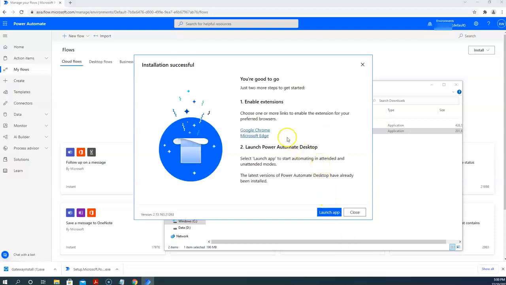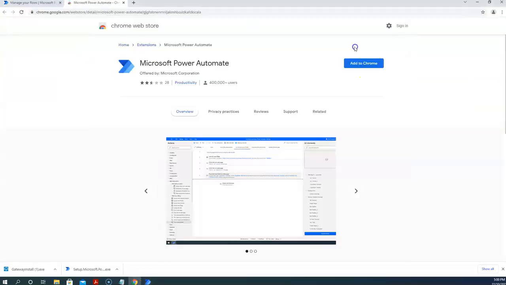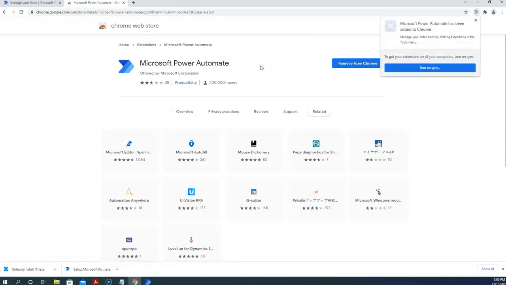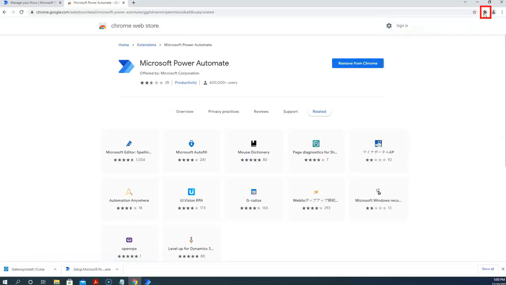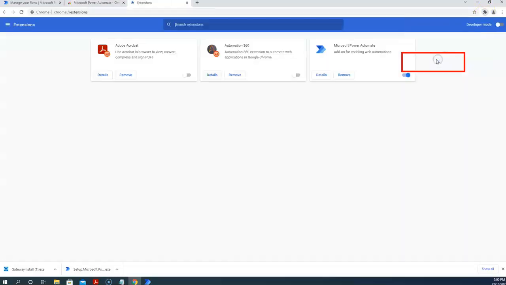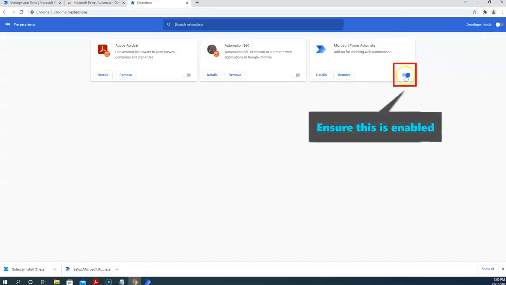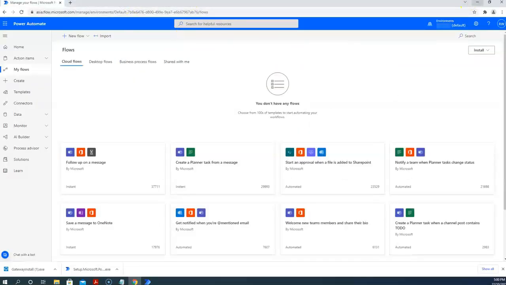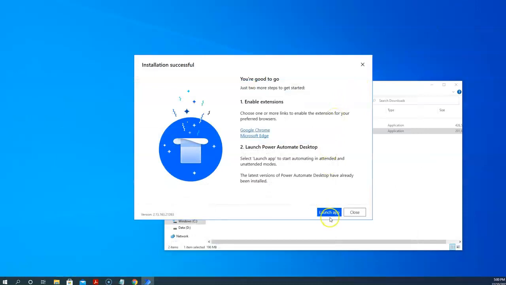Okay, so now once done, install the extension by clicking on the Google Chrome. I add to Chrome and then I add extension. Afterwards, make sure that it's enabled by clicking on this extension, click manage extension and ensure it's enabled here. Okay, so once done, after that you can close this and then click on launch app.